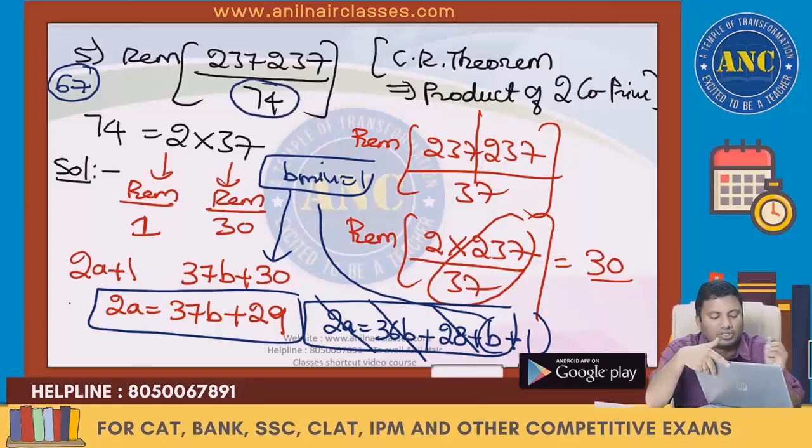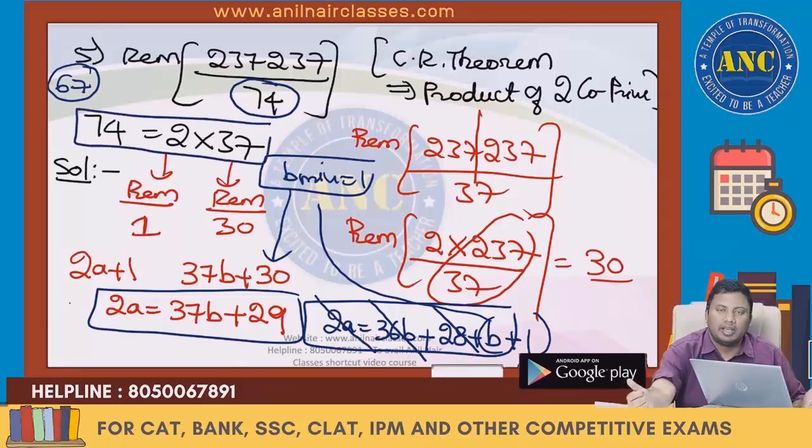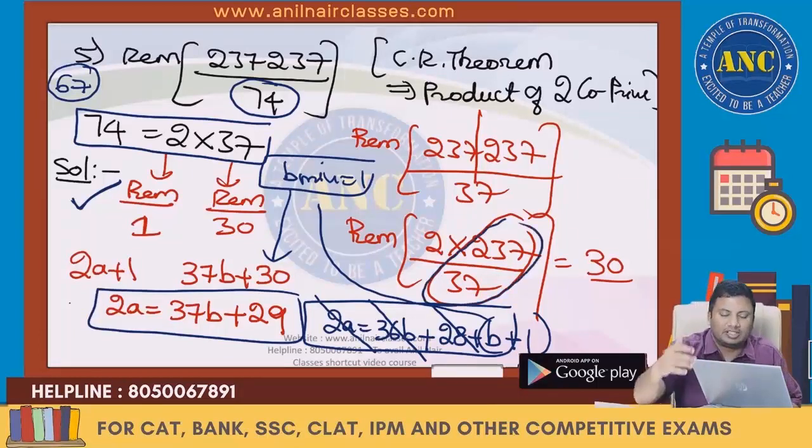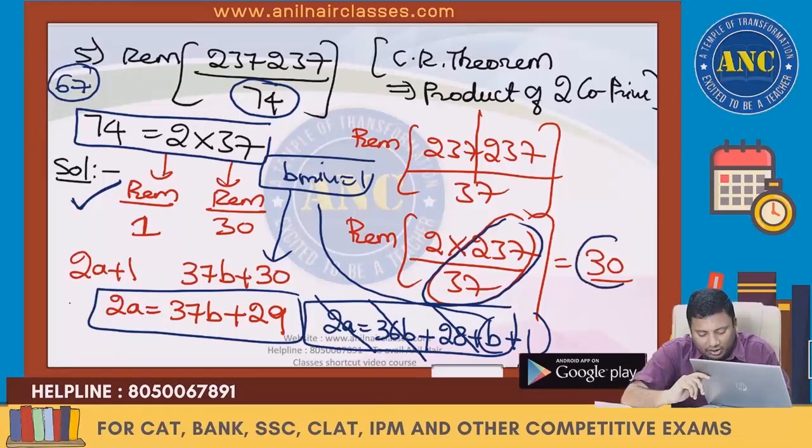74 is a composite number. A composite number can be written as a product of coprimes. It is 2 into 37. When you divide an odd number by 2, it gives a remainder 1. When you divide a number by 37, 2 into 237 divided by 37, 37 6s are 222, remainder is 15, 15 2s are 30. So when divided by 2, it gives a remainder 1. When divided by 37, it gives a remainder 30.